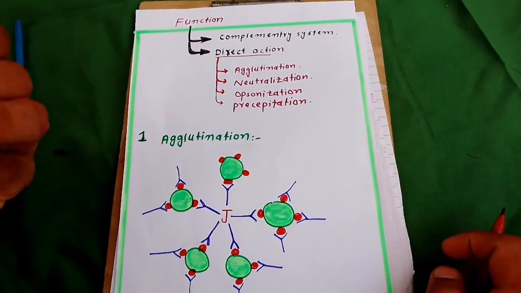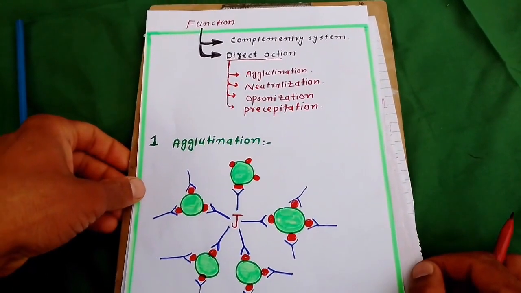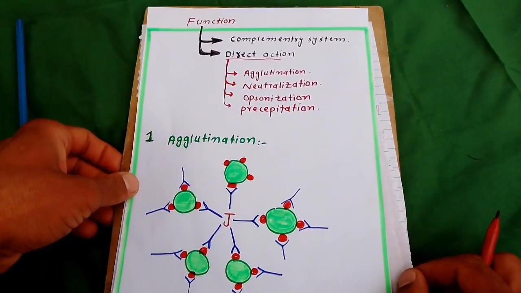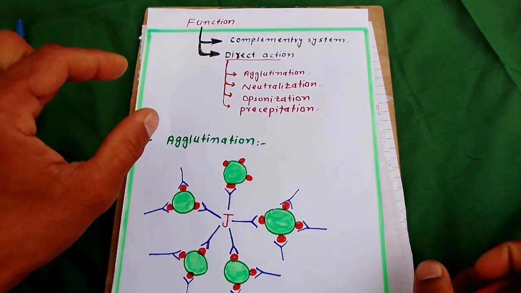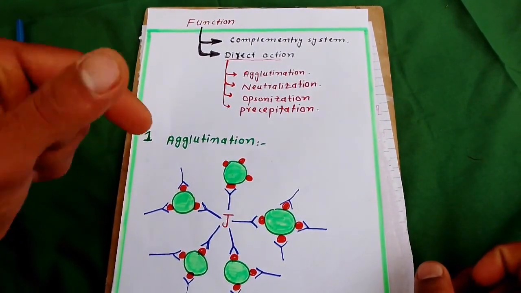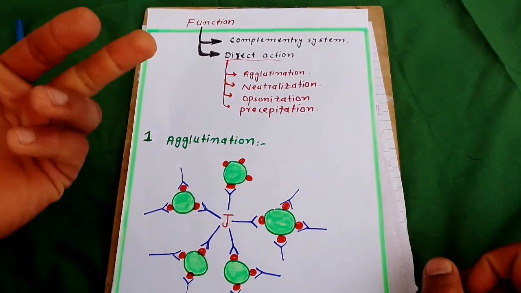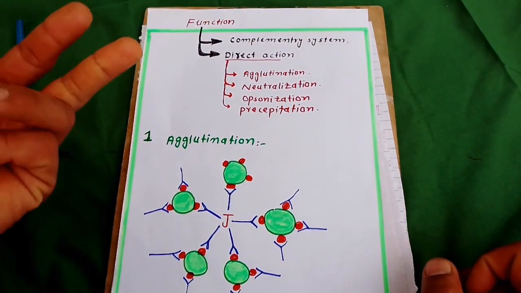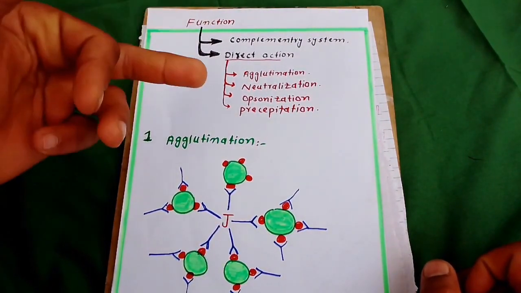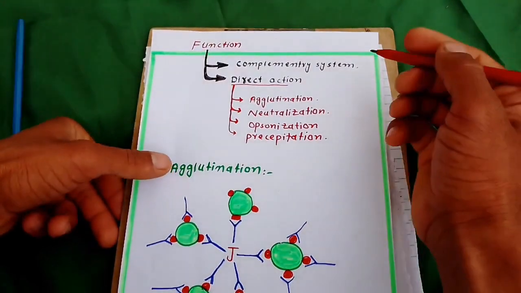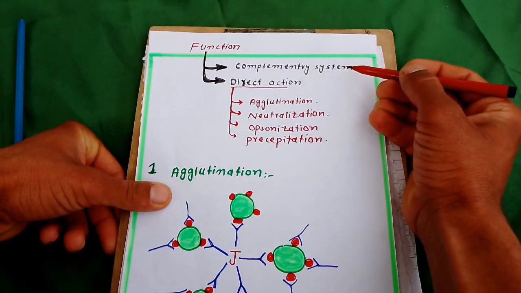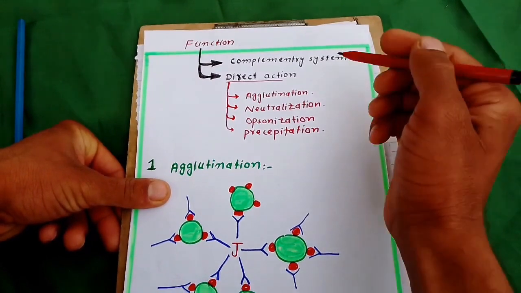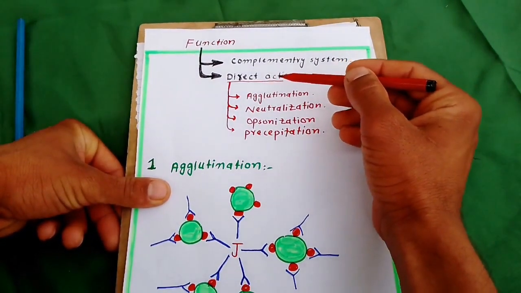Function of antibody. What is the function of antibody? Antibody works in two ways. One is the complement system and the other is direct action. The complement system is the indirect action of the antibody, while the other is called direct action.